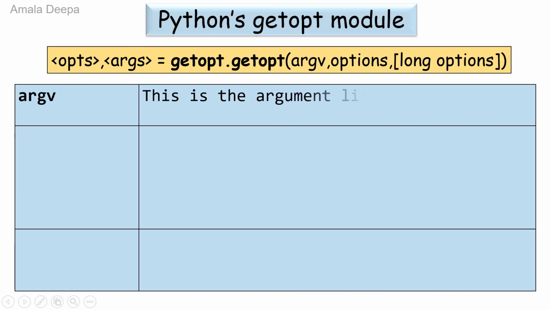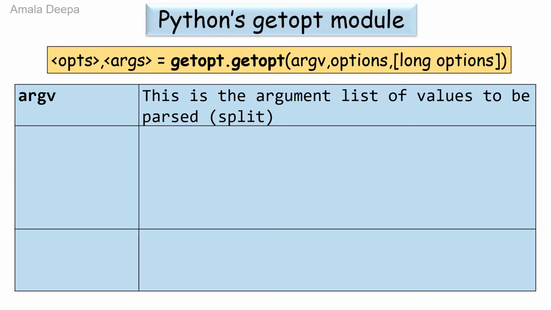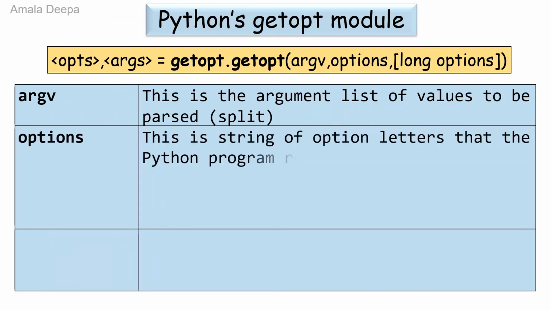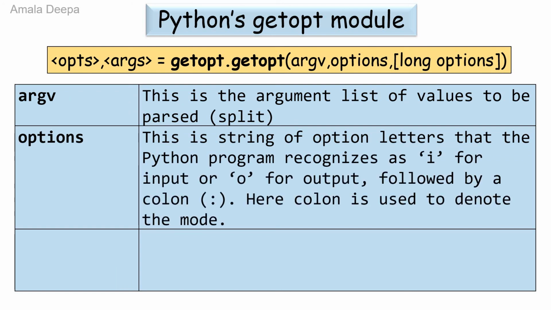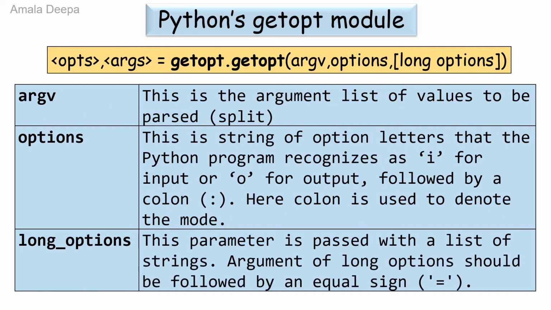Argv. This is the argument list of values to be parsed. Options. This is the string of option letters that the Python program recognizes, as i for input or o for output, followed by a colon. Here colon is used to denote the mode. Long options. This parameter is passed with a list of strings. Argument of long options should be followed by an equal sign.